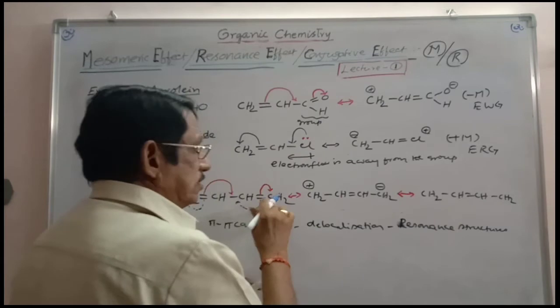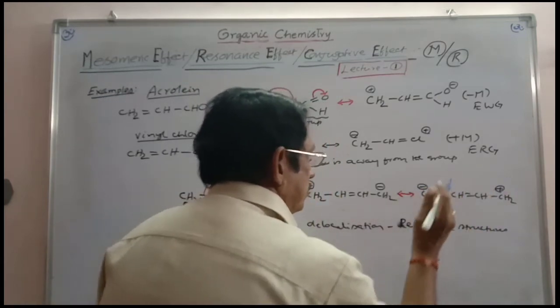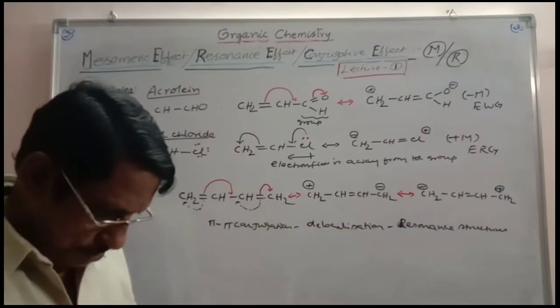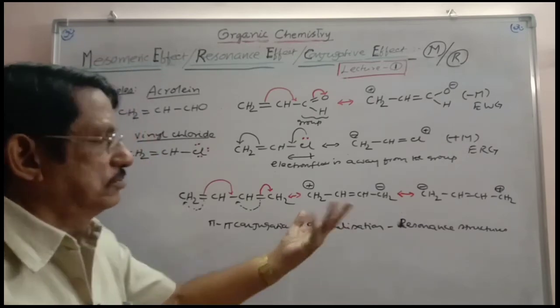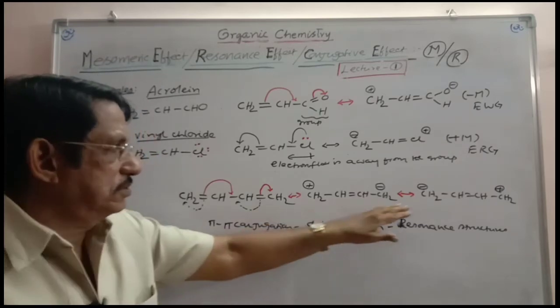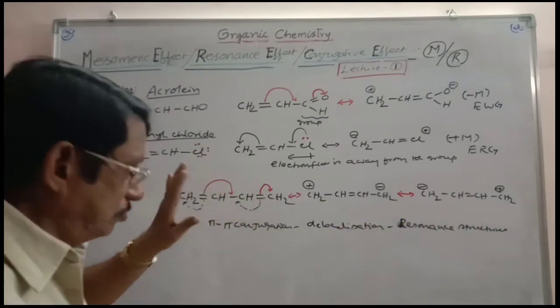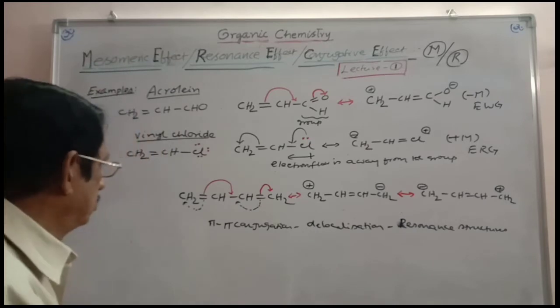This is losing the electron cloud, gets a positive charge. This is gaining the electron cloud, gets a negative charge. So these are the resonance structures. Resonance can be seen here. Out of all these three, which is more stable? There is a charge separation in these, here there is no charge separation. Out of the three, this is the most stable. And this is what you can call pure resonance.